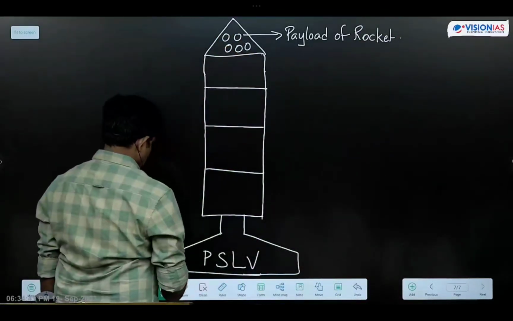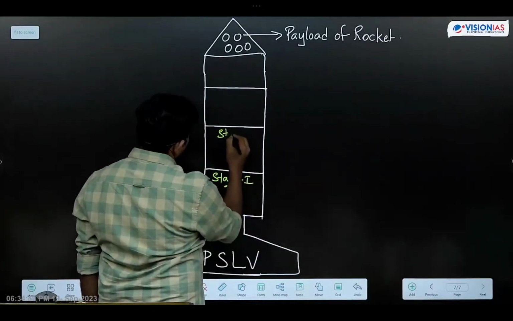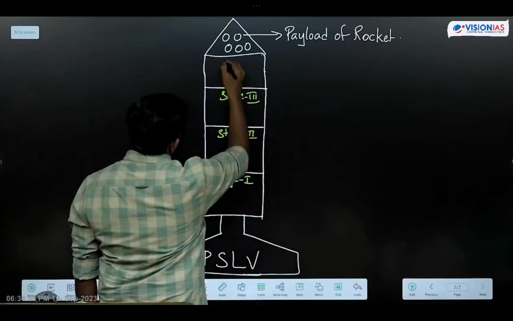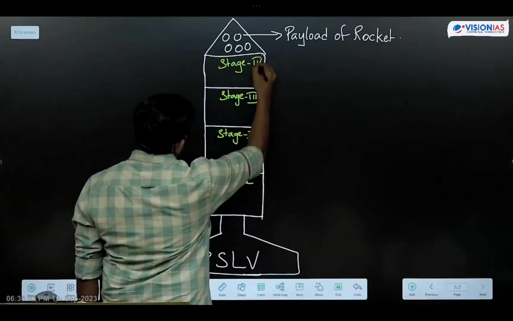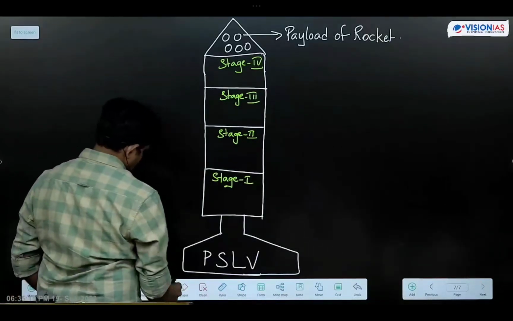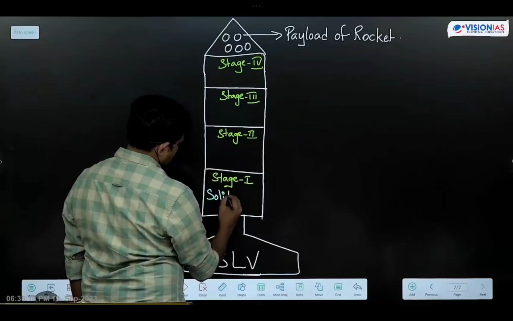Next, this is stage 1, stage 2, stage 3, and the 4th stage. So how many stages are there in a PSLV rocket? 4 stages are there. In the first stage, what is the fuel that is used? Solid fuel propellant is used.